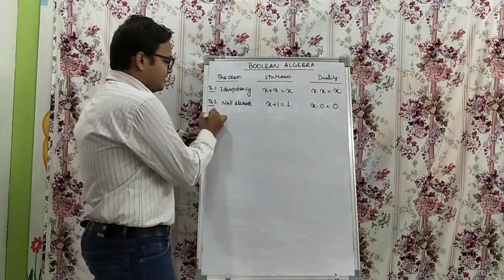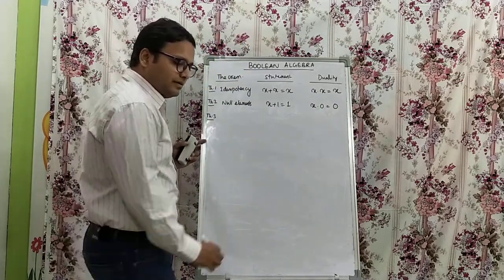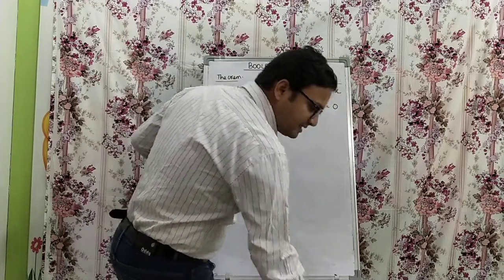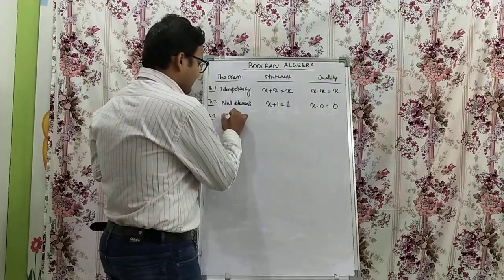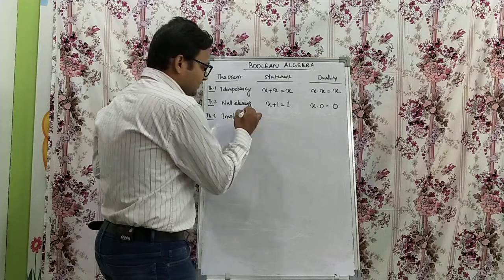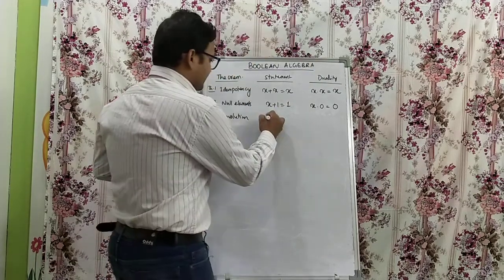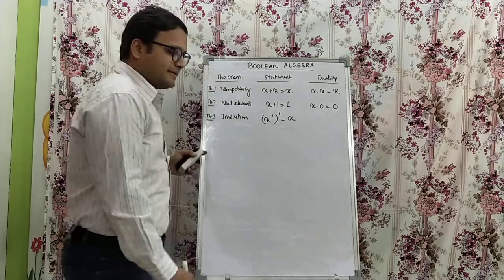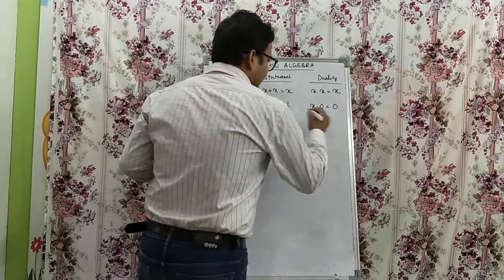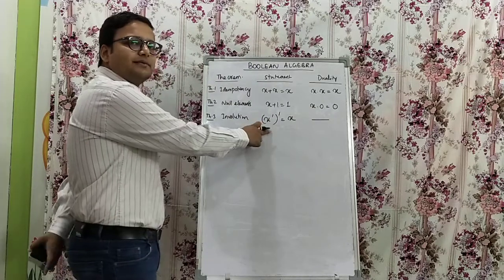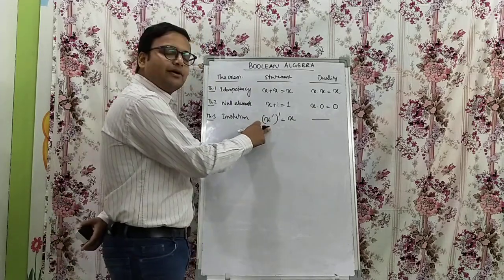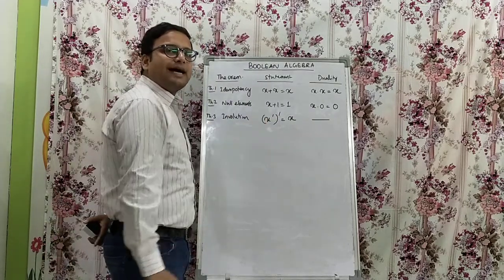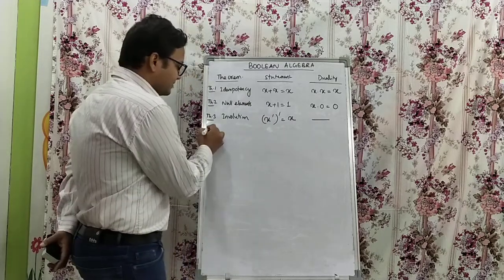Next, theorem number 3, which is involution. What is involution? x bar bar is x, for which there is no duality. There is no interchange of OR operator and AND operator, and also no identity element like 0 and 1. This is called involution.